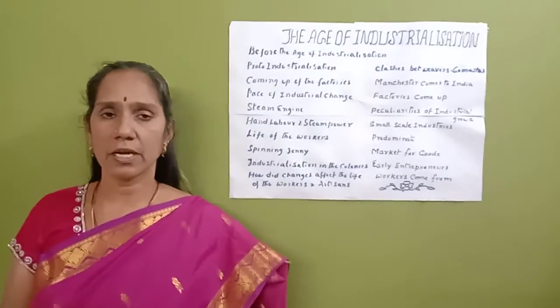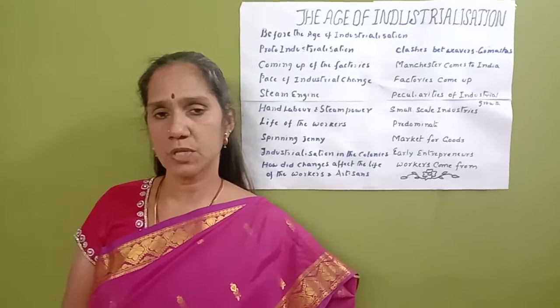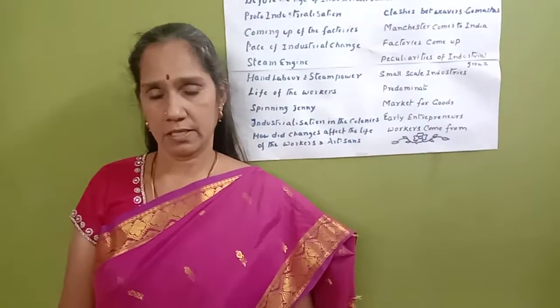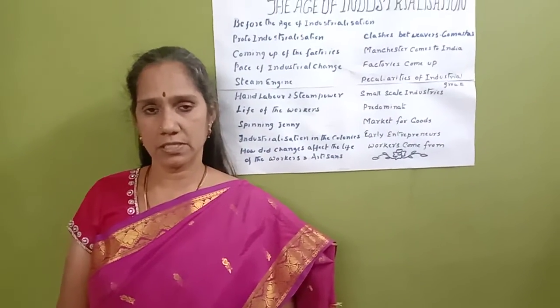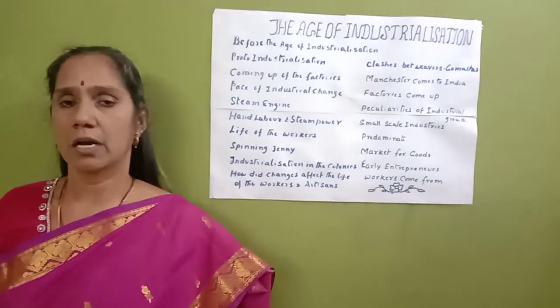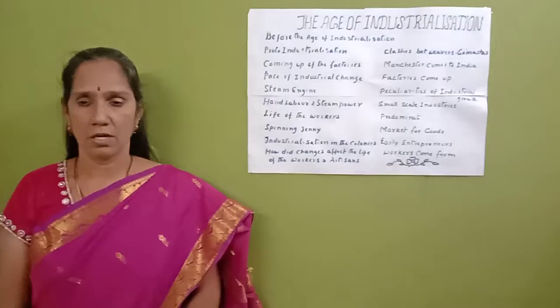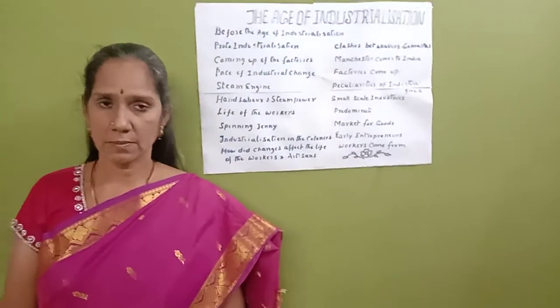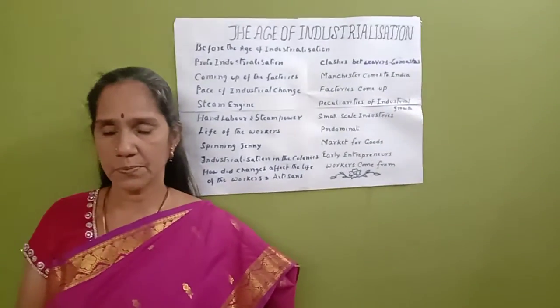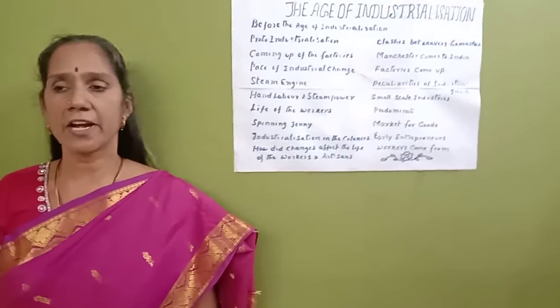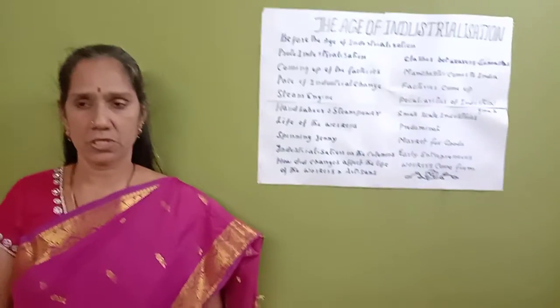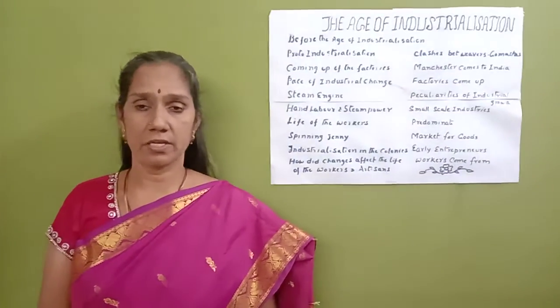Coming to the next picture, what can we observe? In the introduction to the age of industrialization, two pictures have been given here. The first picture is clearly explained. Now the second picture. This picture is related to a trade magazine which was published over 100 years ago.